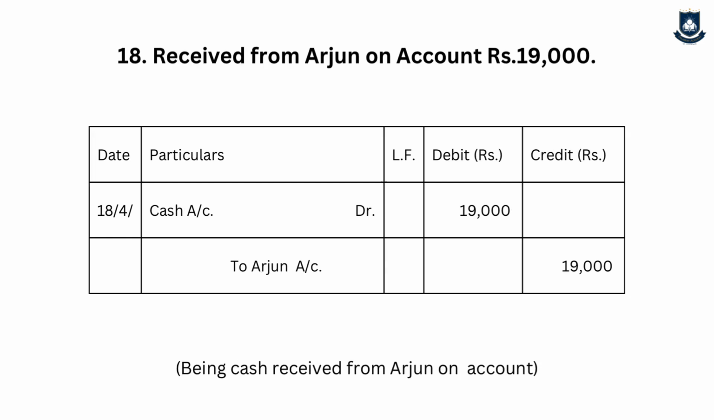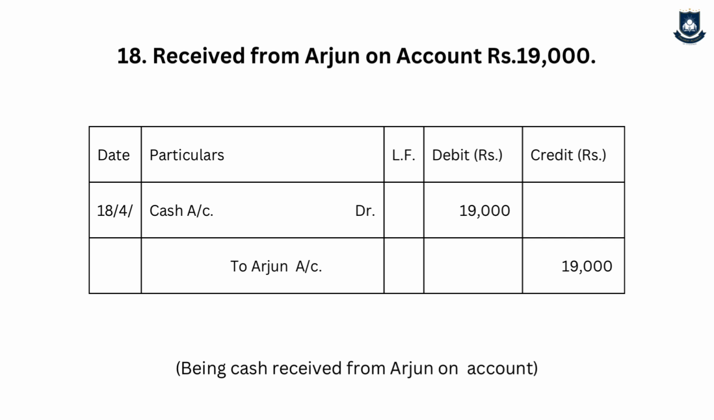The next transaction is received from Arjun on account rupees 19,000. Since the word on account is there, it is a credit transaction, but with this word, there is a word received in the transaction, so we should give preference to that word. Since we have received from Arjun, we will have to account for bank or cash because we have received it. Since the transaction is silent, the assumption is cash, so we have received cash from Arjun. So the journal entry will be cash account debit to Arjun account 19,000.